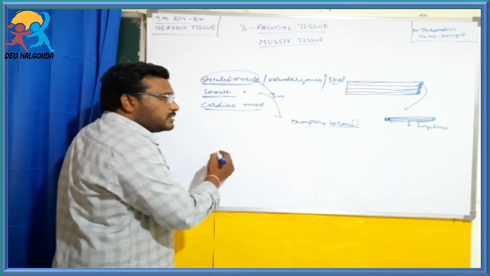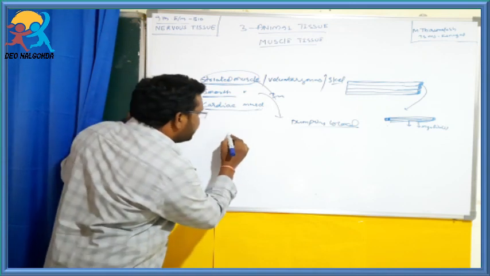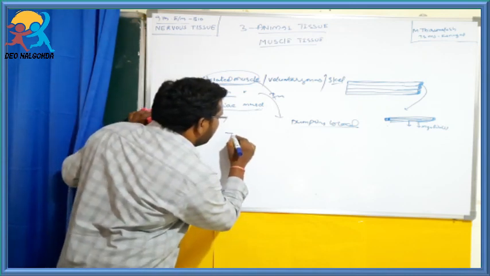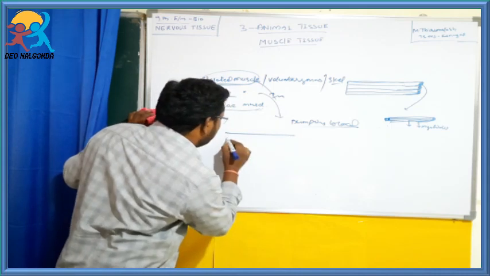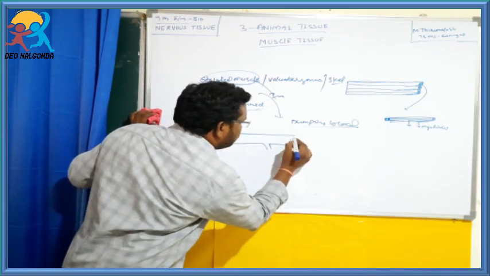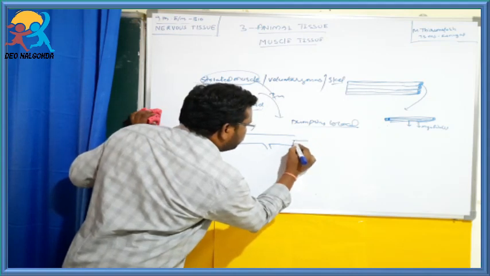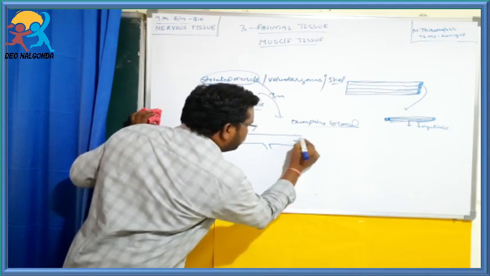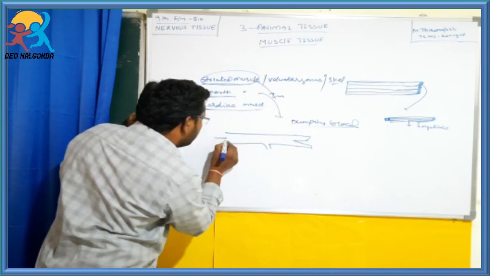In cardiac muscles, the cells are long and branched.